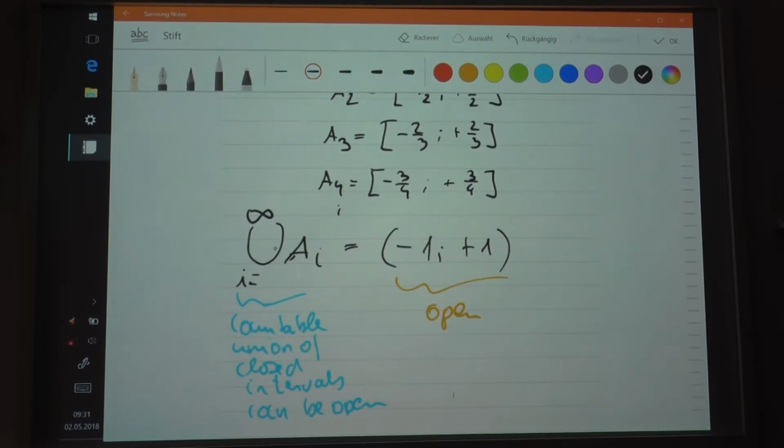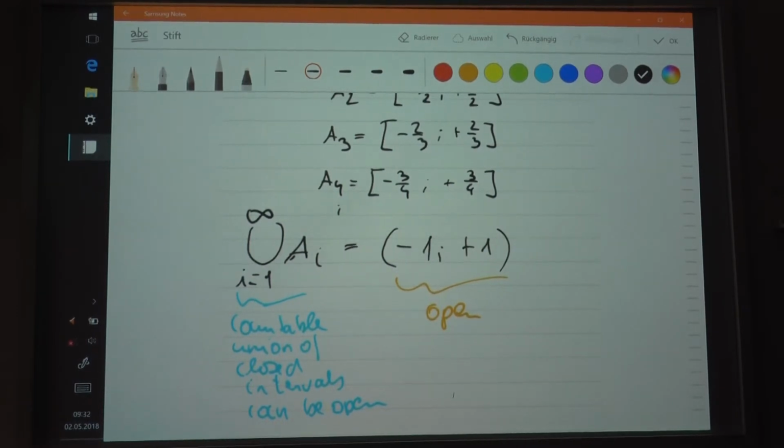Sorry, it was not displayed here. Okay, you understand? We already considered that example. I defined a set of all closed intervals and a set of real numbers, and we were actually experiencing the fact that this set was not closed under countable unions. It was only closed under finite unions, but not under countable unions.